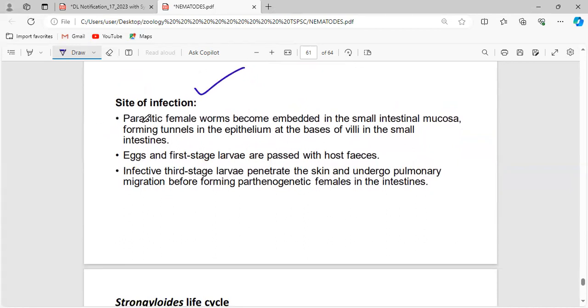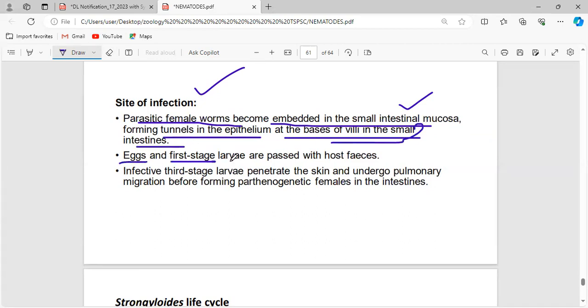Site of infection. The parasitic female worms become embedded in the small intestinal mucosa, forming tunnels in the epithelium at the base of the villi in the small intestine. This is the exact location. The eggs and first stage larva are passed with the host fecal matter. Listen carefully: eggs and the first stage larva, and what is the name of the larva?